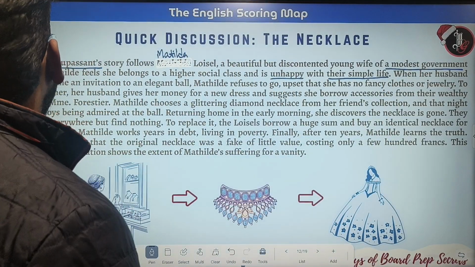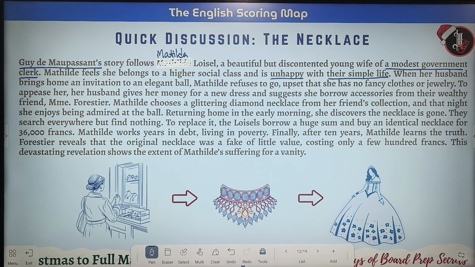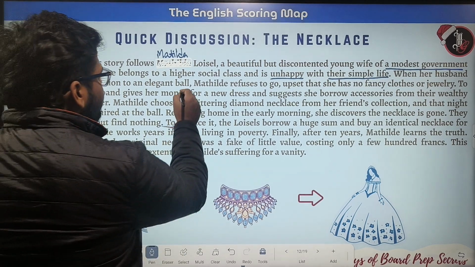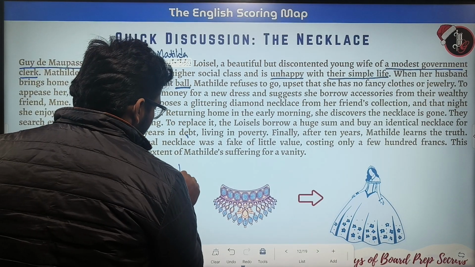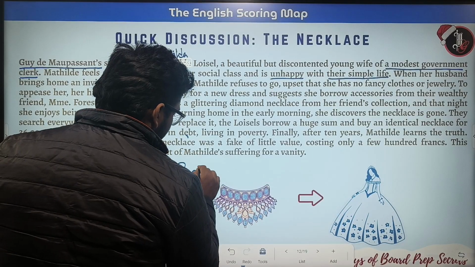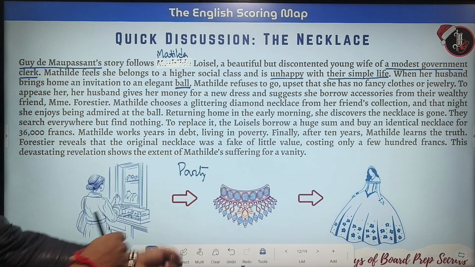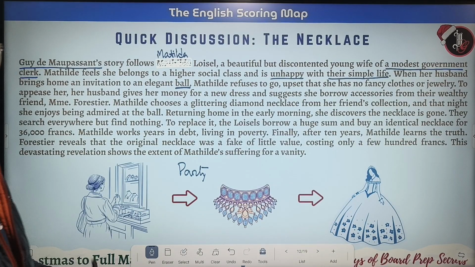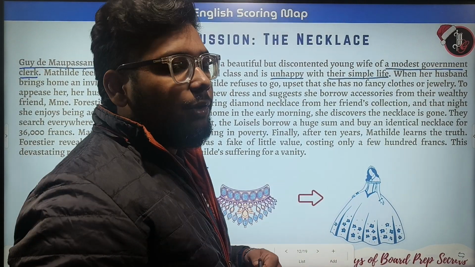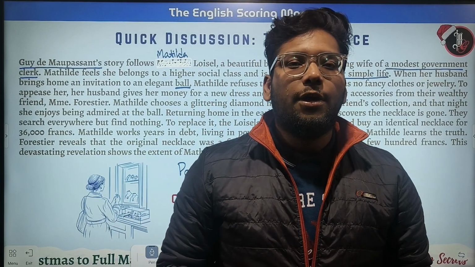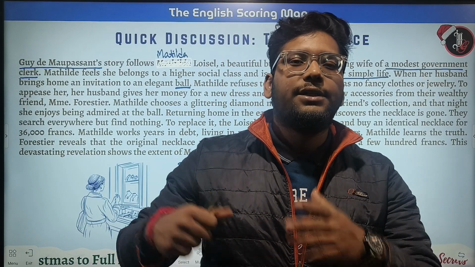When her husband brings home an invitation to an elegant ball. Do you know ball? Ball is basically a party organized by the very rich and sophisticated people of England or the Western countries.